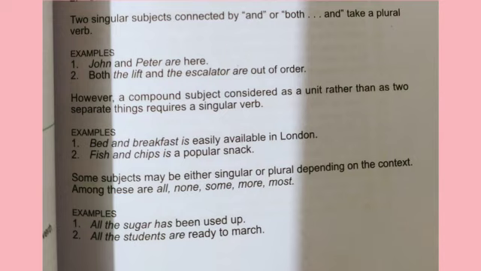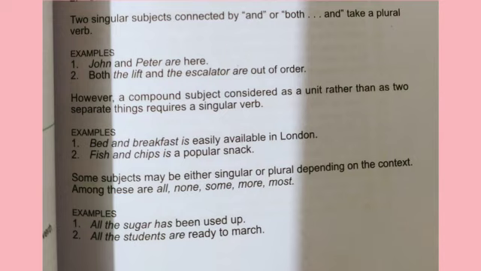But my dear students, a compound subject considered as a unit rather than as two separate things requires a singular verb. For example, bed and breakfast is easily available in London. Here, bed and breakfast is a compound subject, so we will take it as a singular subject and use a singular verb.